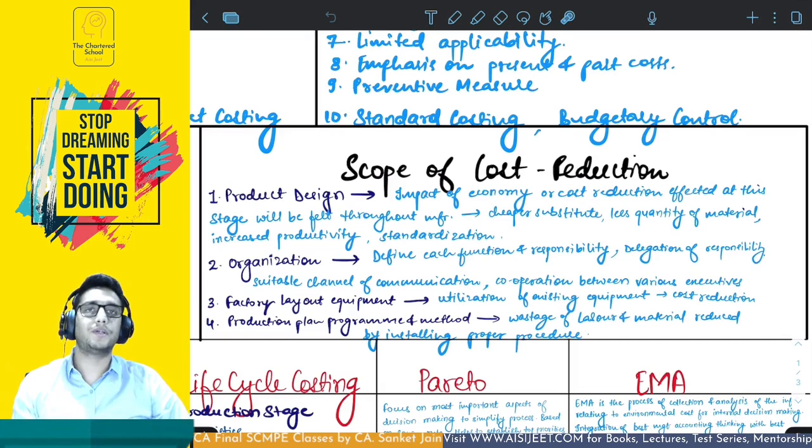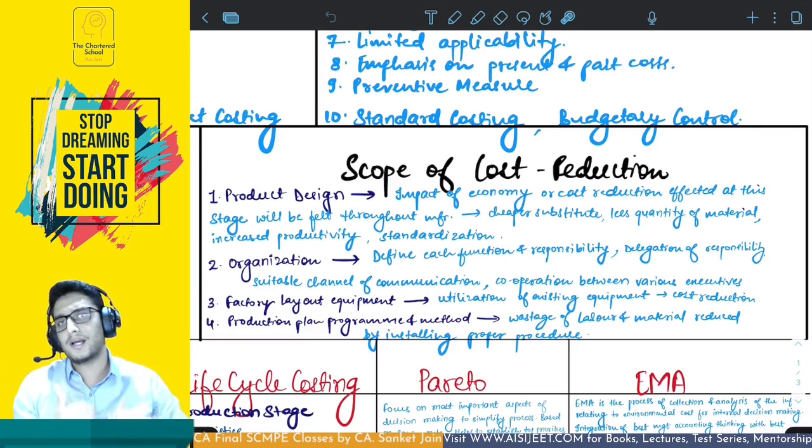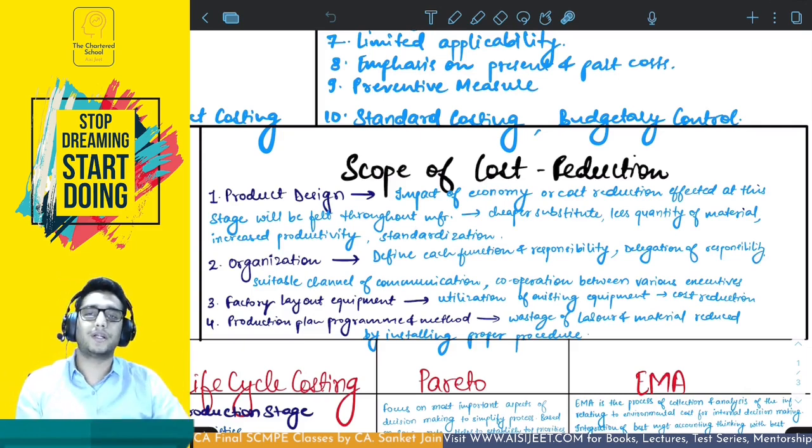So what you can do is you can either go for cheaper substitute materials, you can go for reduction in the quantity of materials, alter the design in such a way that requires lesser quantity of materials, alter a design in such a way that increases the productivity, or if there could be standardization. That is going to be product design.